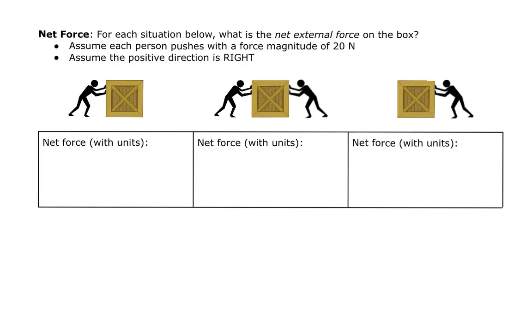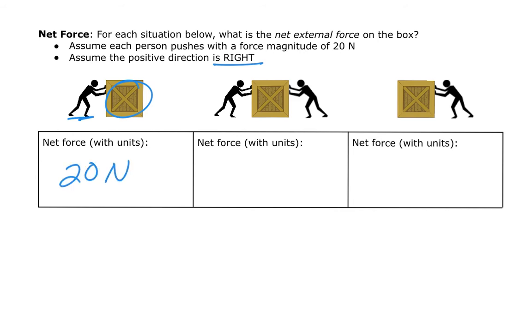So let's take a look at these two situations below. And we're going to assume that we've got people that are all able to push with a force of 20 newtons. In general, we're going to assume that the positive direction is always to the right or up. We've done this in kinematics as well. Okay, so let's take a look here, and let's see if we can figure out the net force on this crate by just this one person. Obviously, if this one person is pushing, and they're pushing to the right, the net force here is just going to be 20 newtons.